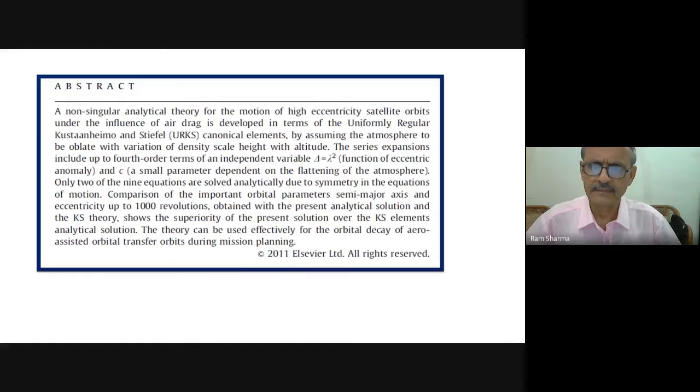Even then, the decay of such orbits does not depend only on the air drag and Earth's oblateness or flattening, but sun and moon also play a very important role, and sometimes radiation pressure also plays a role depending upon the shape of the satellite. But for getting some feel of what kind of decay the drag will give, such theories are useful.